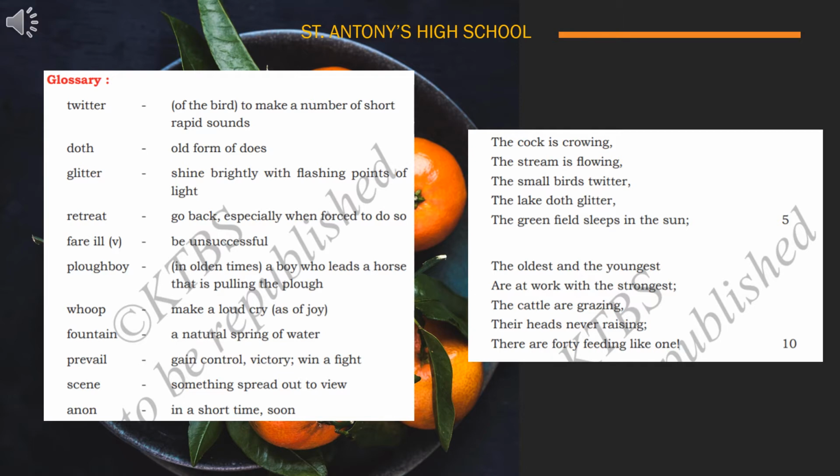So what is the poem about? In this poem, the poet lyrically describes the beauty of nature during the spring season. I told you March, in the month of March, which season will come for you? The spring season. So how is the spring season described? Spring is a colorful season. It brings cheerfulness and new activities in all living beings. The world appears fresh.